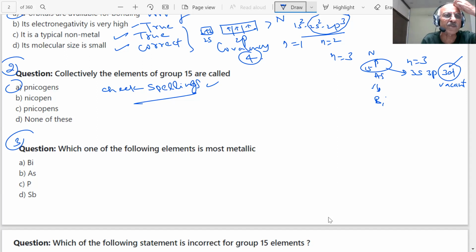P block elements. Next question is coming, students. Which one of the following elements is most metallic? How will you answer such a question, students?